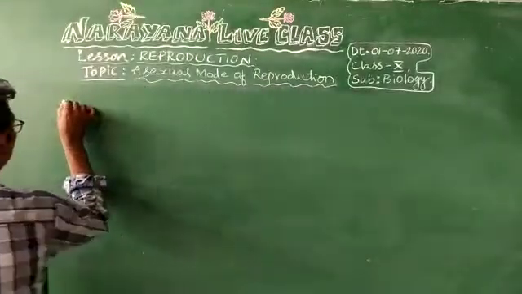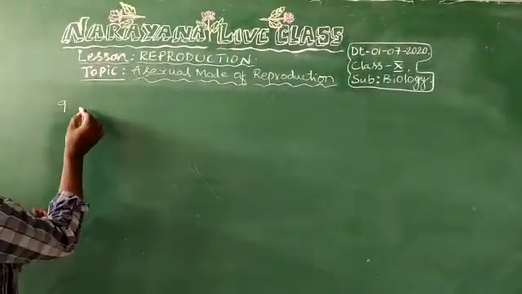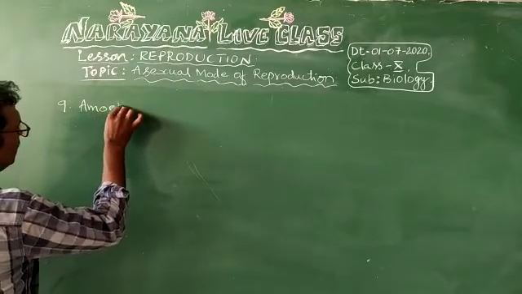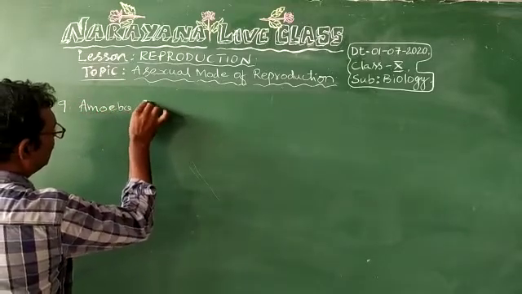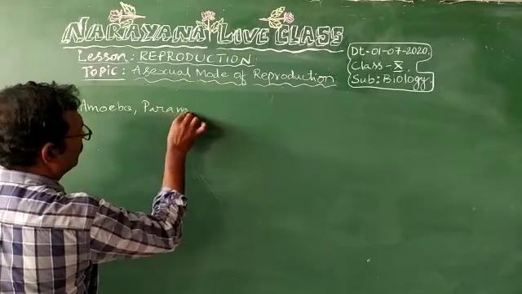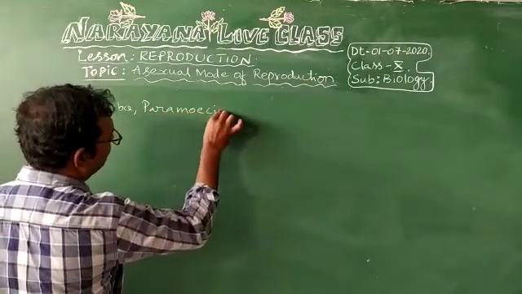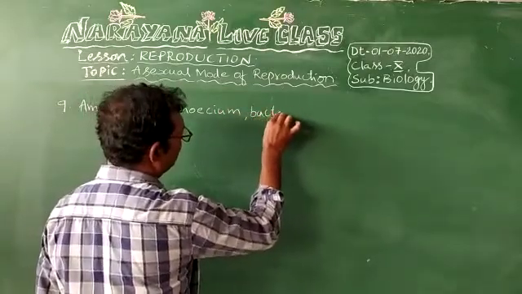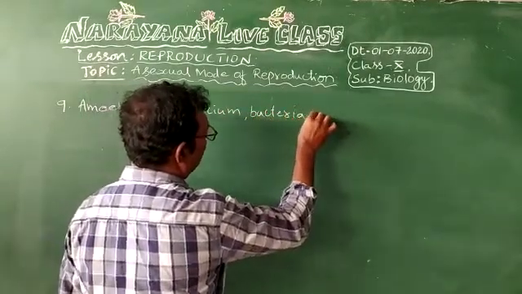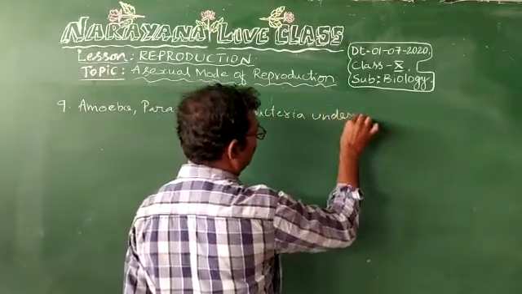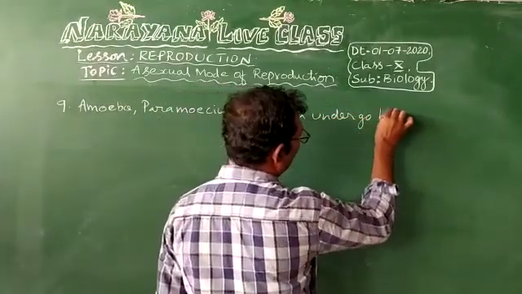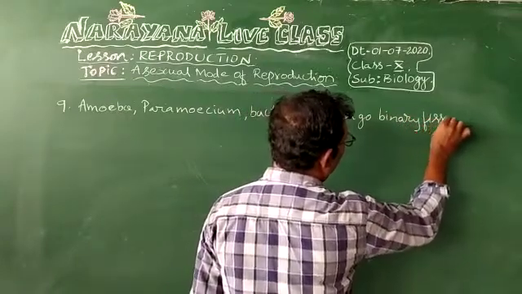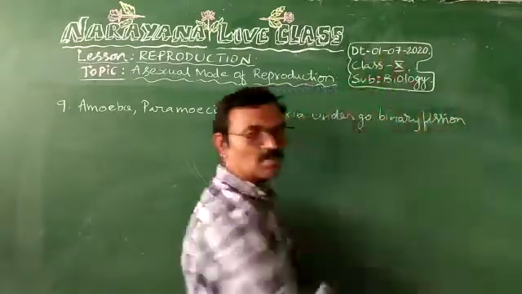Now, the ninth question answer: amoeba, paramecium, bacteria, etc. undergo binary fission. That means they split into two or more.